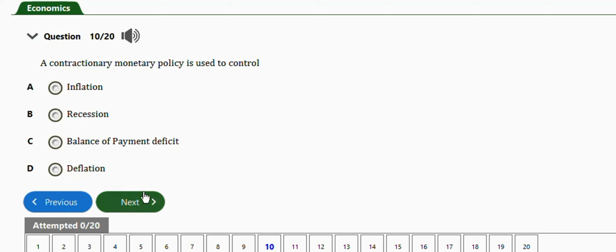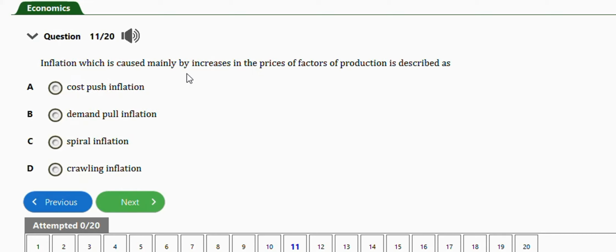Okay, next question is this one. It says, inflation which is caused mainly by increases in the prices of factors of production is described as: cost push inflation, demand pull inflation, spiral inflation, crawling inflation. Right answer is option A, which is cost push inflation. Alright, so inflation that is caused mainly by increases in the price of factors of production is described as cost push inflation. Very important. Next question is this one.